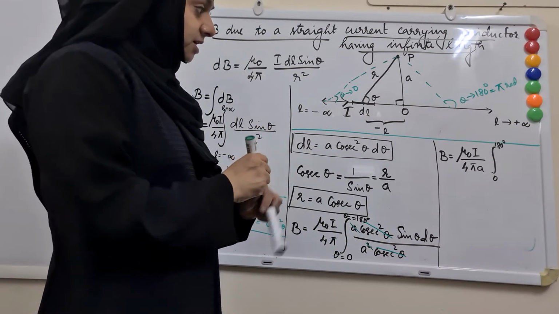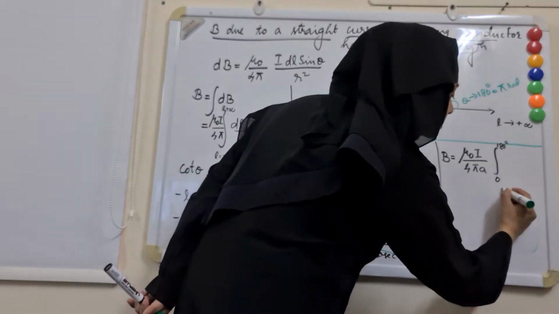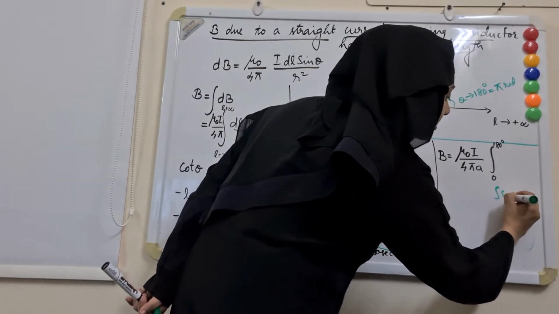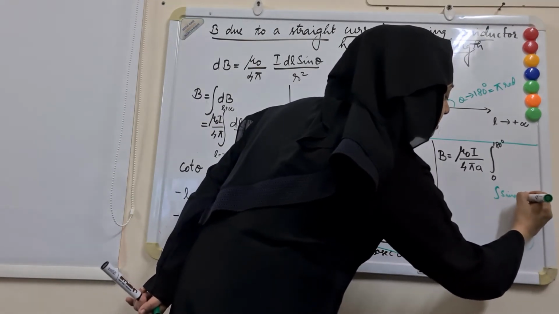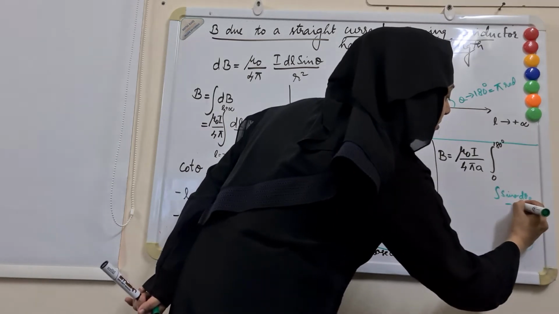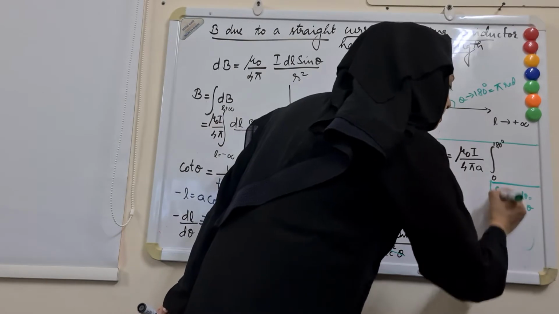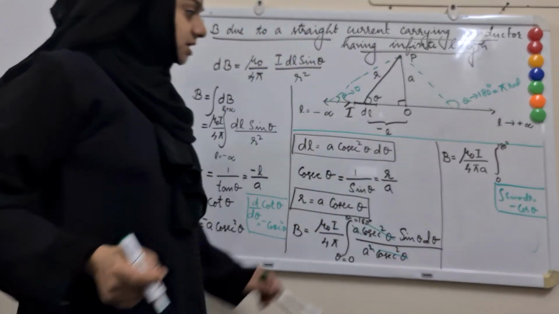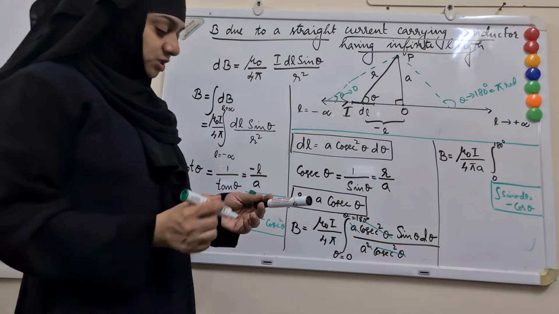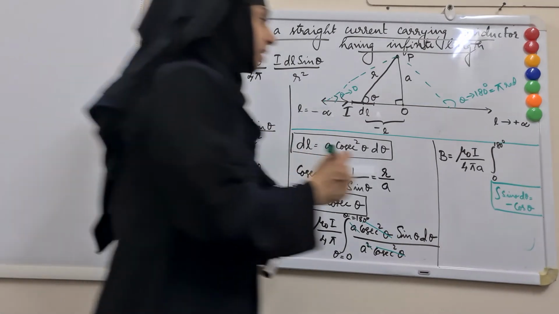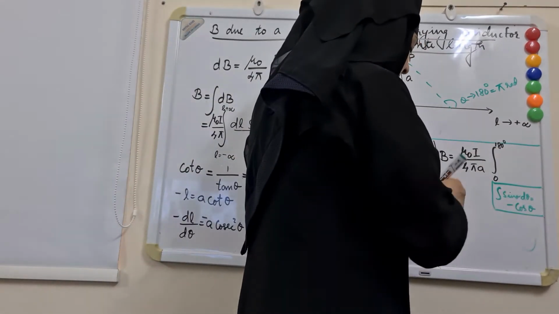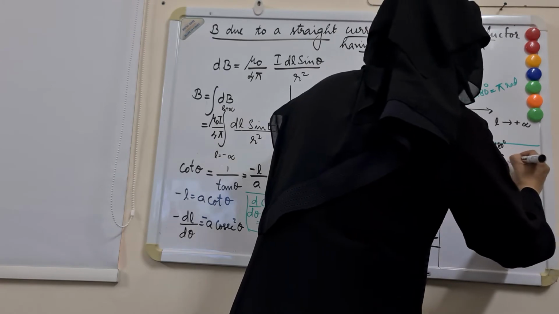You must have learned that integral sine theta d theta is equal to minus cos theta. So I am using this relation here. So integral sine theta d theta is minus cos theta. So here we have integral sine theta d theta.